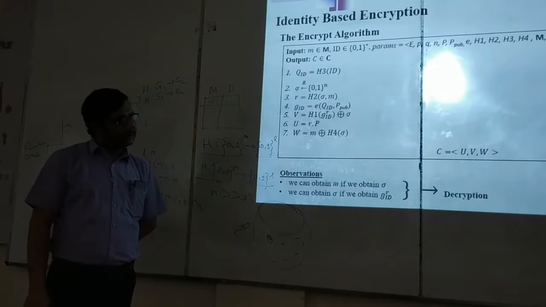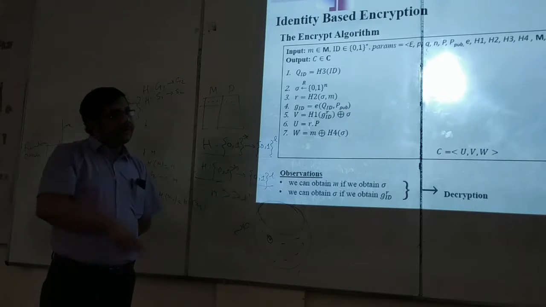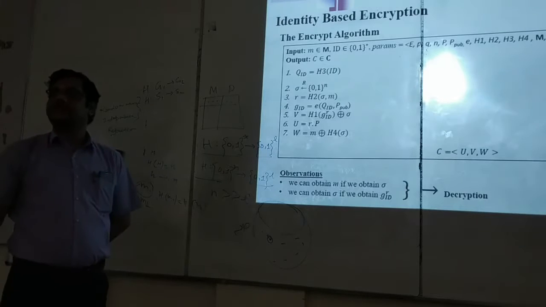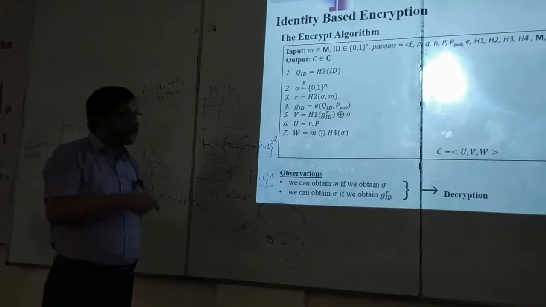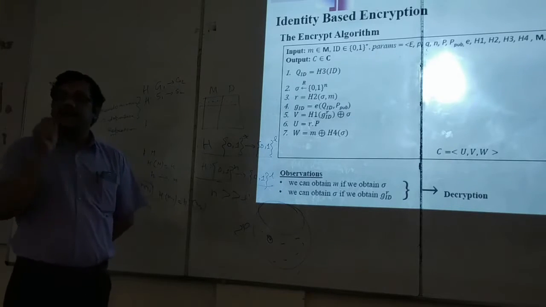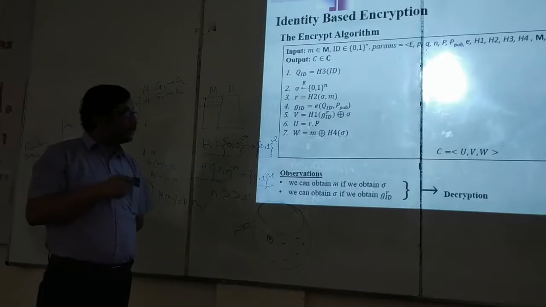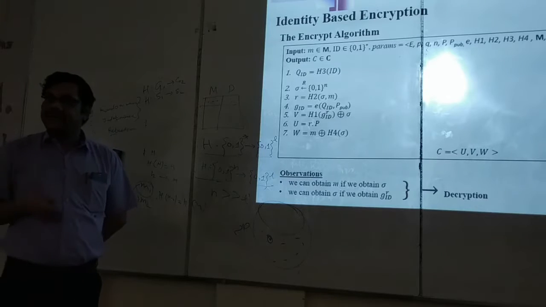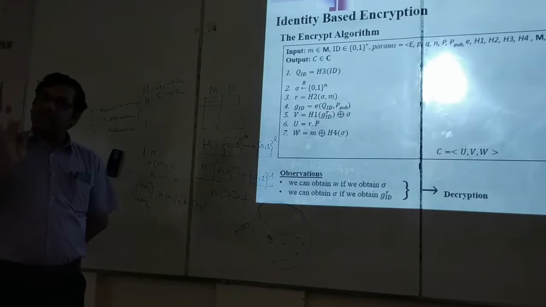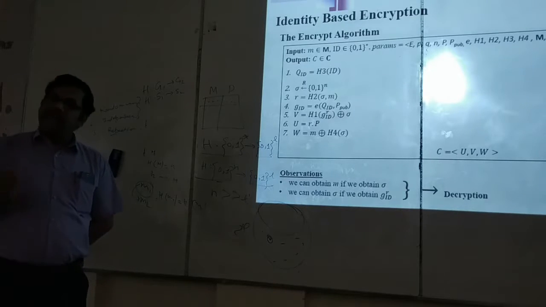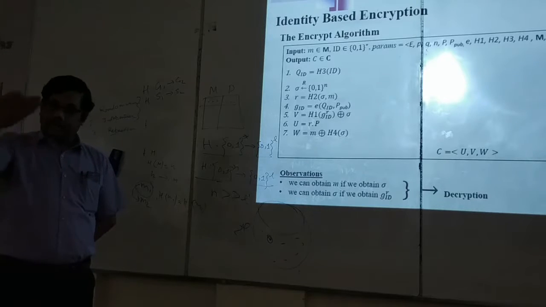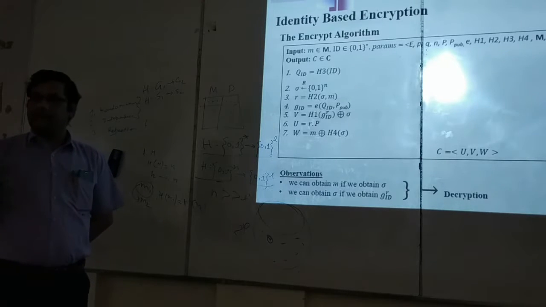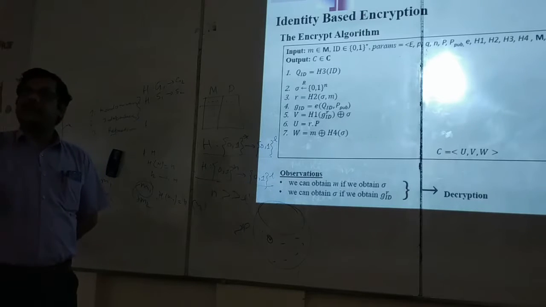Getting the point? So to prove the security property, what do I have to prove? Getting G power R is hard for the adversary. I have to prove that the adversary can no way get G power R. That means it is very hard to get G power R. That we will prove later. And before that we will prove that our recipient can easily calculate G power R. Now coming to that point, how can the receiver calculate G power R?